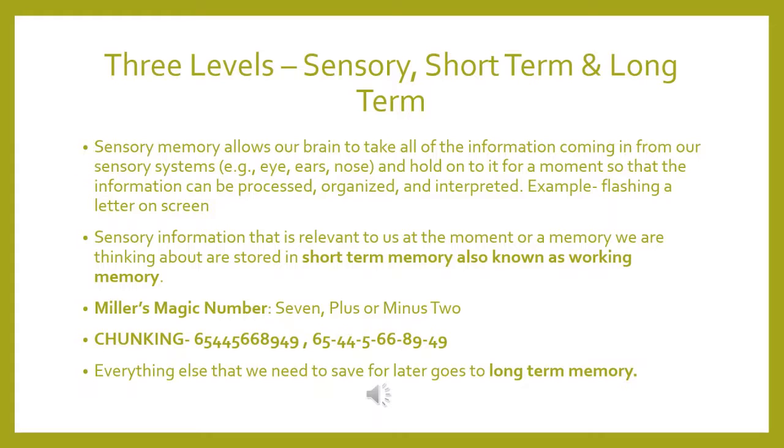For example, if letters are flashed on the screen for a moment, it is your eyes, that is your senses, giving you the information. And if you find that letter relevant, then you will hold on to that information and it will be passed into the short term memory. So sensory information that is relevant to us at the moment, or a memory we are thinking about, is stored in short term memory, and short term memory is also known as working memory.